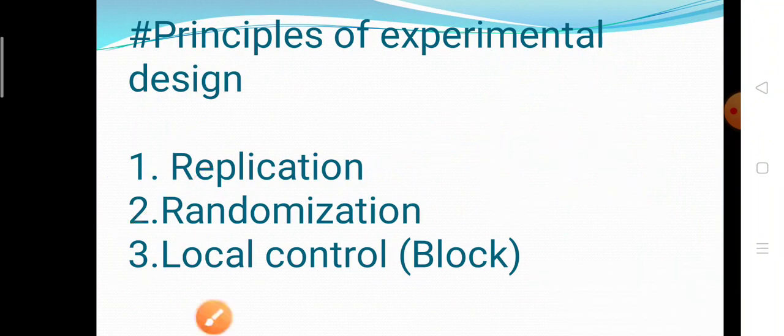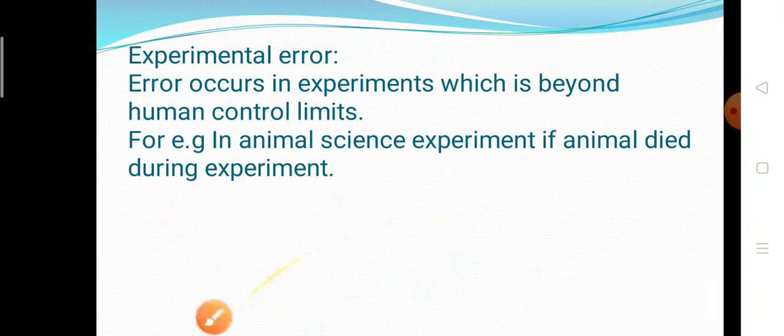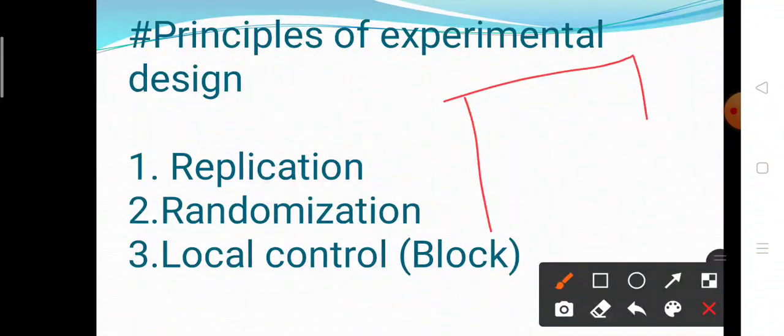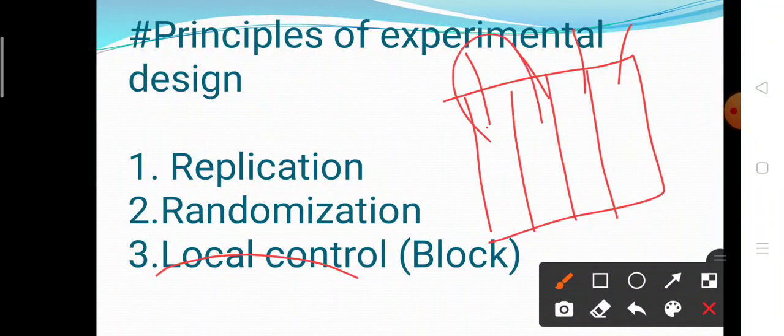What is meant by a block in agriculture? In an agriculture experiment, most of the time we divide the whole experimental material, that is land, into homogeneous groups. These groups are called blocks, and these blocks are nothing but the local control. And how to make the blocks? Within a block they are more homogeneous, but between blocks they are heterogeneous.